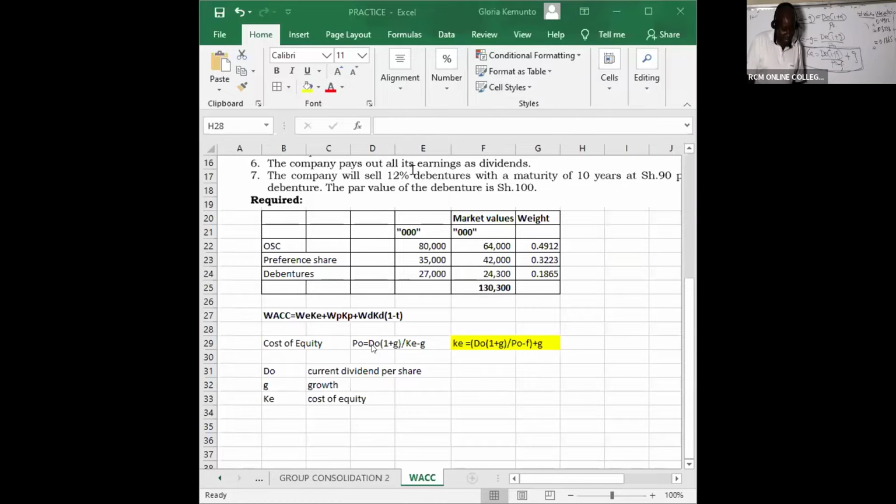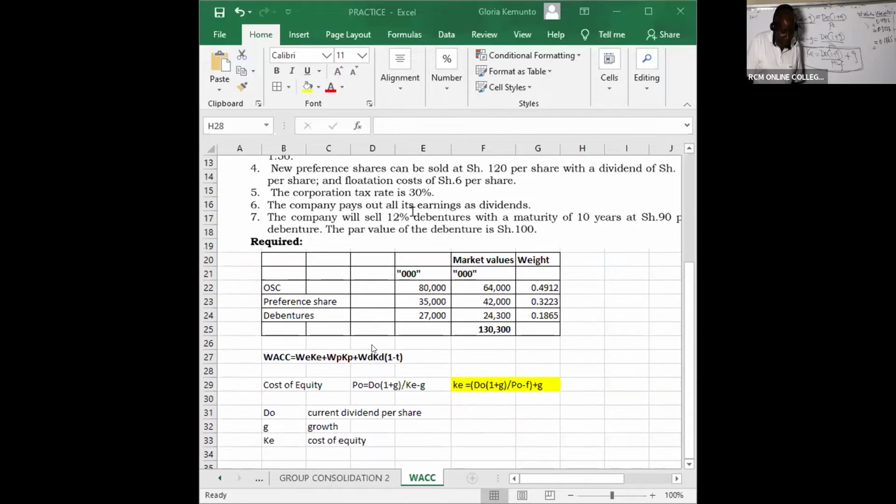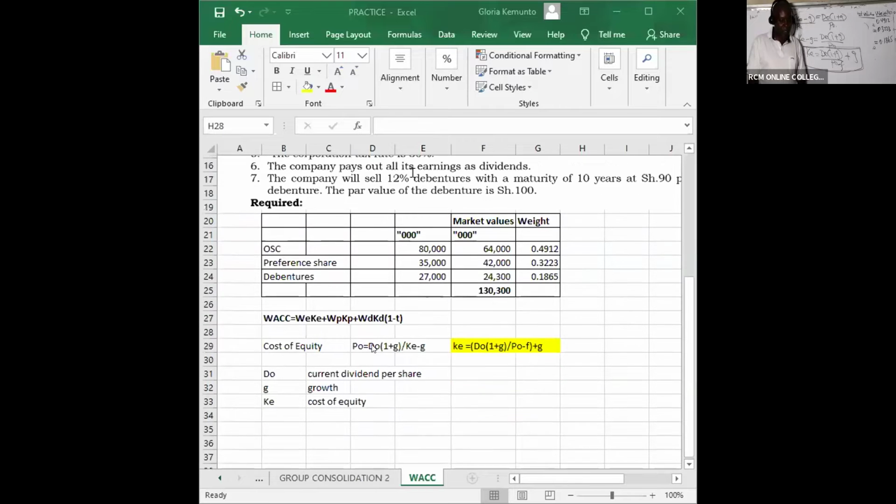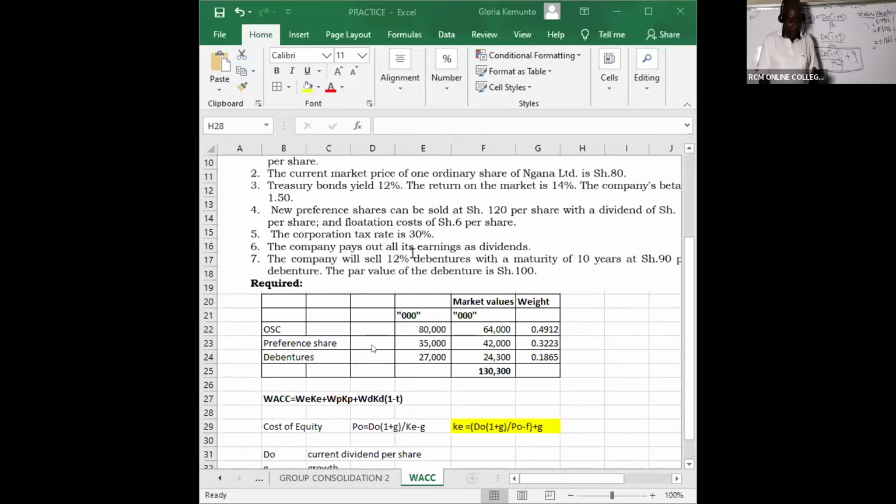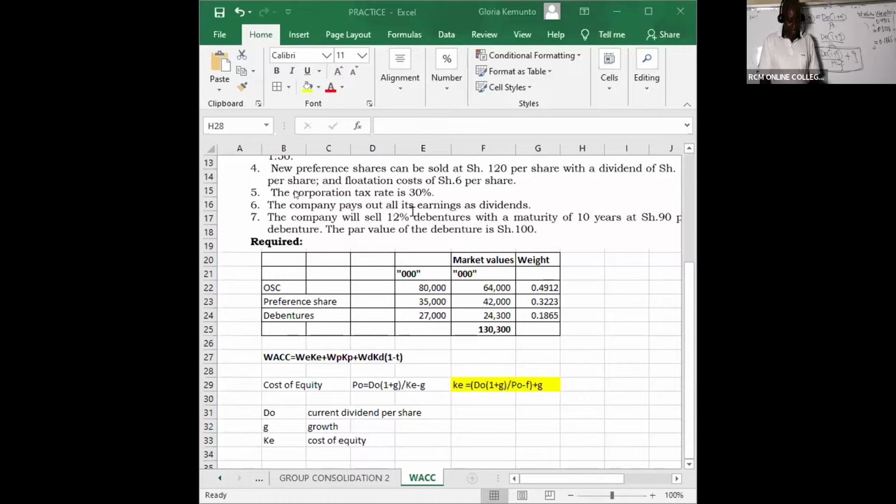So in this case here, we have this student. You can see number one, the student has been able to take the question as a Word document, and they have been able to paste it there very well. You can see they have market value weights, and they have the formula there very well. What is the name of this student? This is Gloria Mogere.